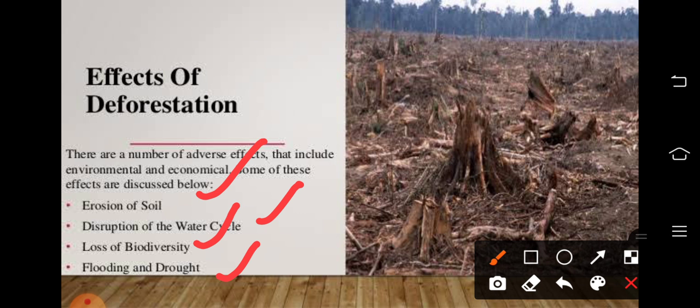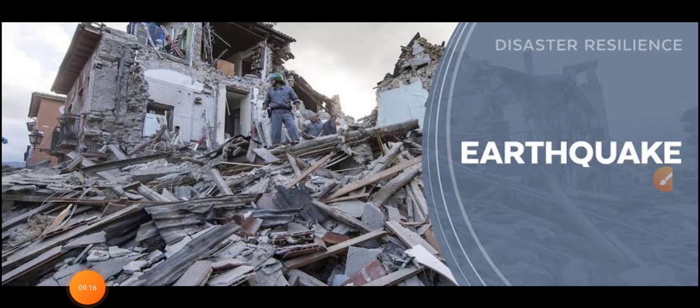So these are some of the adverse effects that happen due to deforestation. Okay, next, some important things that will happen on the earth naturally.